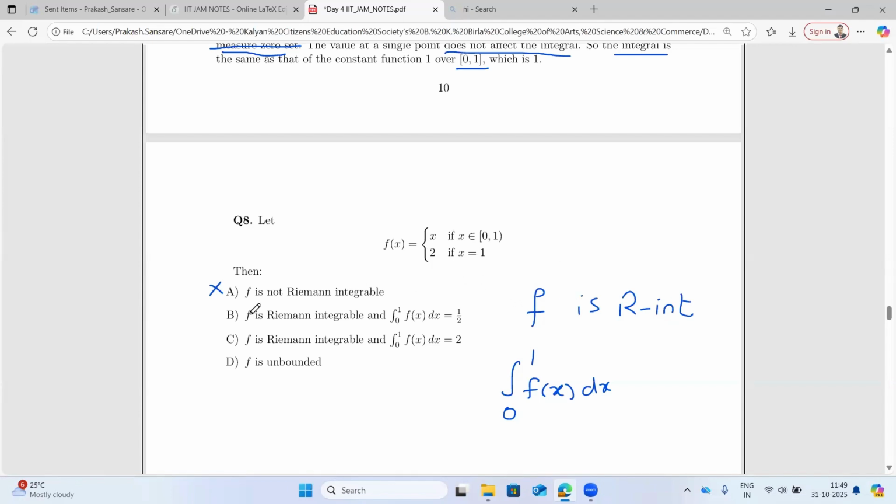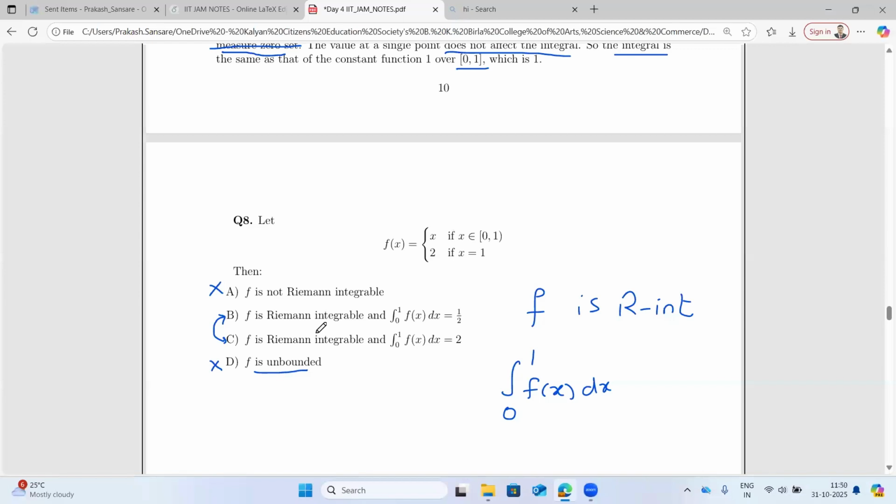So it is going to be R integrable. So the first option will not come. Now there is a confusion between B and C. D is also not correct because it is unbounded. Both B and C say it is R integrable, only the integral value differs.